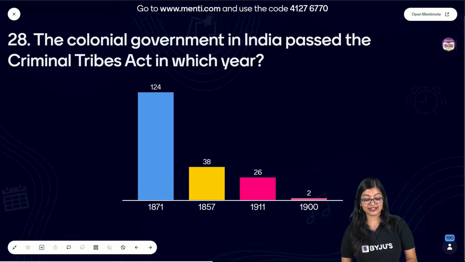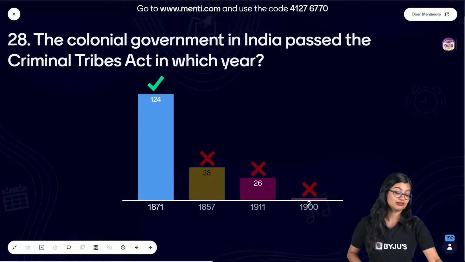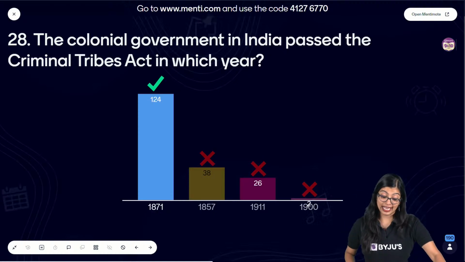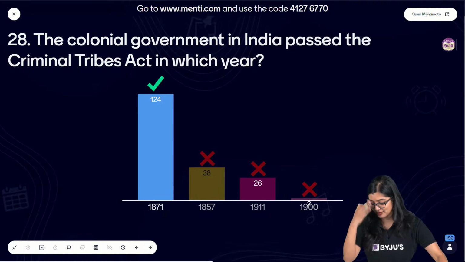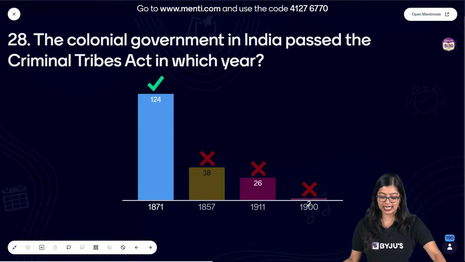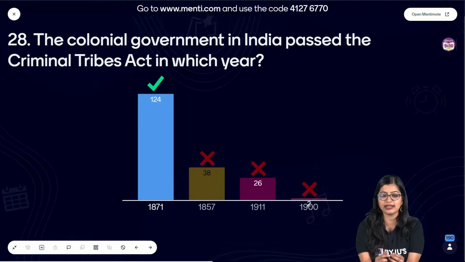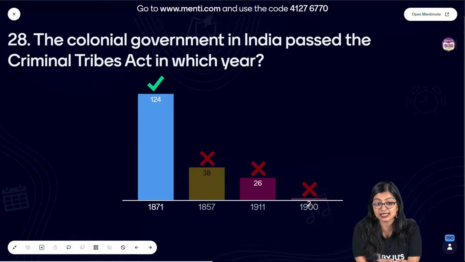Oh, I said 1971, is it? It's 1871. Sorry, by mistake I read it wrong. So the correct answer here is option A, 1871. Now, can you tell me why did they pass this Criminal Tribes Act? Can you all tell me why they passed this particular act?